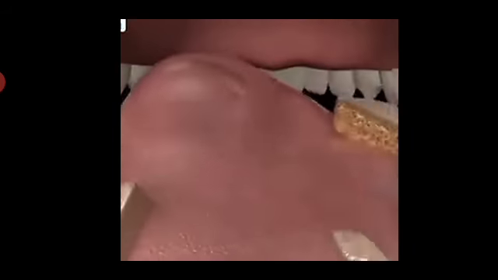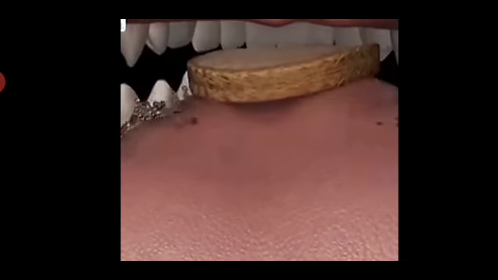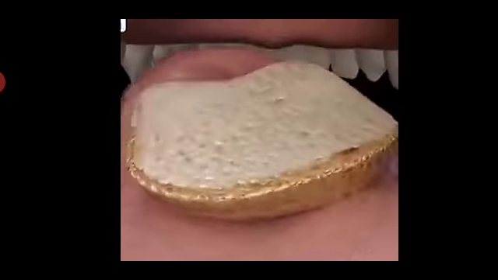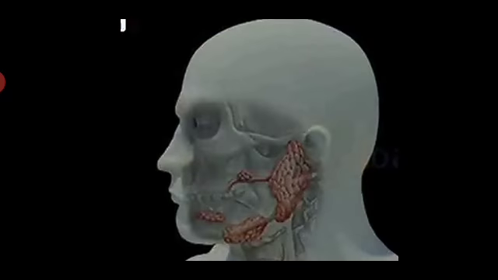You can also see the tongue. The tongue is rolling the food and moving the food on either side so that the food will be properly chewed. Even the saliva that is secreted is getting properly mixed. Students, you can see there are 3 pairs of salivary glands over here which are going to secrete saliva. This saliva is going to convert starch in the food into simple sugar.